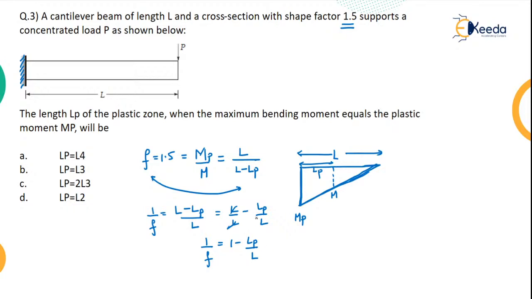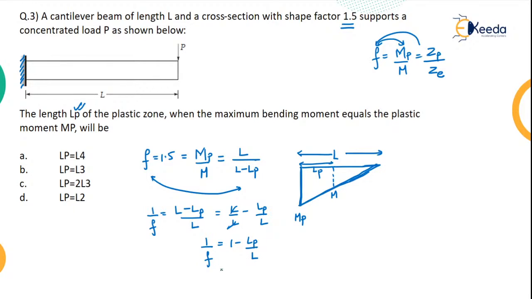Basically, I have to get the value of LP. My intention is to get the value of LP, the length of the plastic zone. I have just randomly taken LP. We don't know what exactly is the value of LP. So what we are trying to do is consider the shape factor and do it. Shape factor has two definitions. One is the plastic moment by the elastic moment, or we can call it the plastic section modulus by the elastic section modulus. I am trying to use the first relationship.